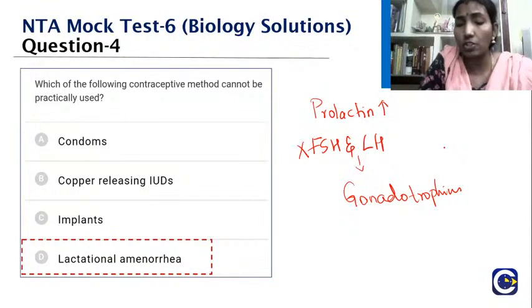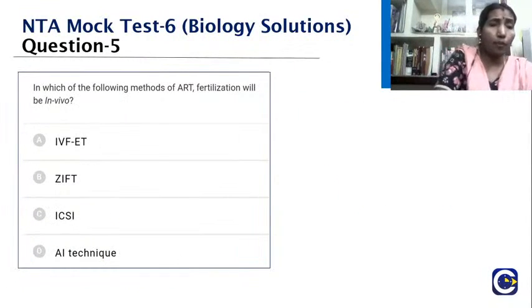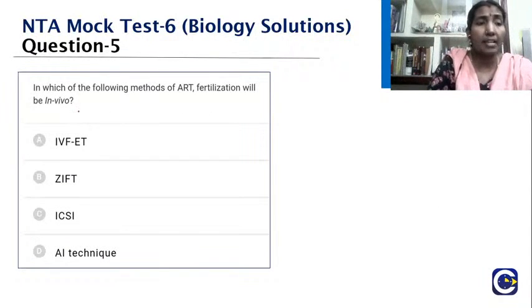Okay. Yes, very good, Srivatsan. In which of the following ART methods will fertilization be in vivo? Okay. So IVF-ET, that is the embryo transfer, ZIFT, ICSI, AI, that is artificial insemination technique.